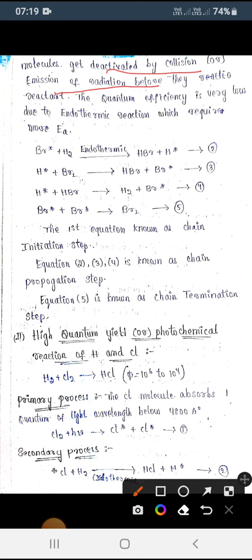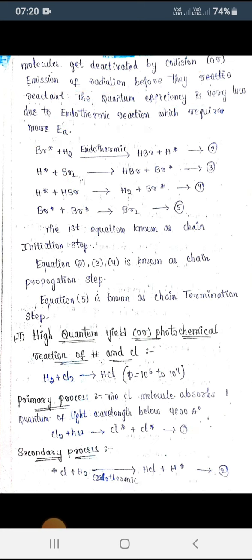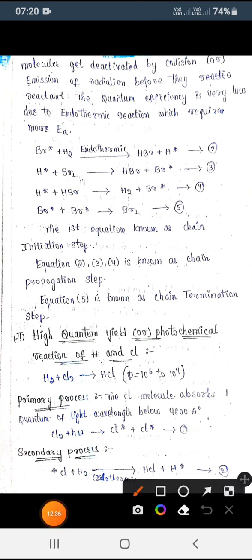Means what here? The quantum efficiency is very low. How do you say the quantum efficiency is very low? Because it is absorbing heat here. Endothermic reaction. Endothermic reaction is nothing but what here? The heat absorption, we call it an endothermic reaction. So let us take one activated molecule, that is Br star, and take H2. So H2 we are taking, which undergoes an endothermic reaction. So it is giving here.